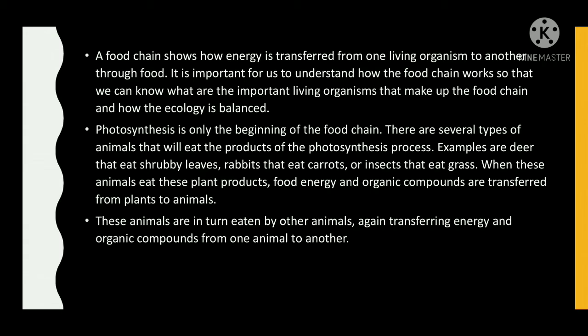Photosynthesis is only the beginning of the food chain. There are several types of animals that will eat the products of the photosynthesis process. Examples are deer that eat strawberry leaves, rabbits that eat carrots, or insects that eat grass. When these animals eat these plant products, food energy and organic compounds are transferred from plants to animals. These animals are in turn eaten by other animals, again transferring energy and organic compounds from one animal to another.